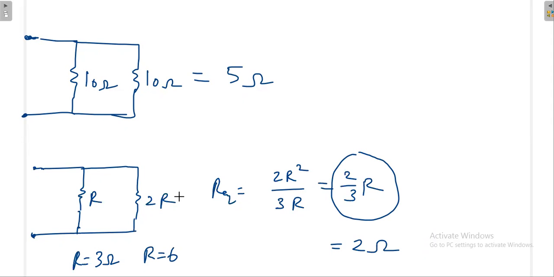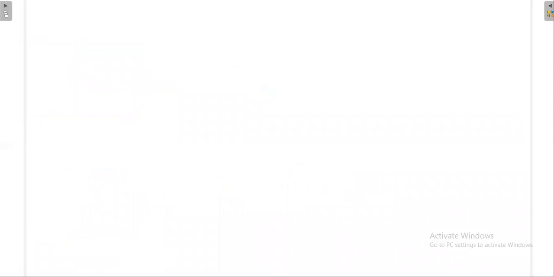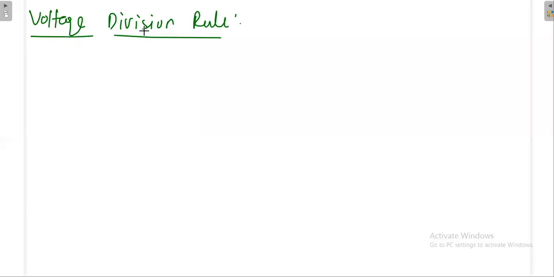So next one is the voltage division rule. This voltage division rule is applicable only when the resistors are in series.